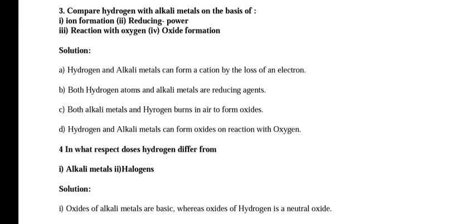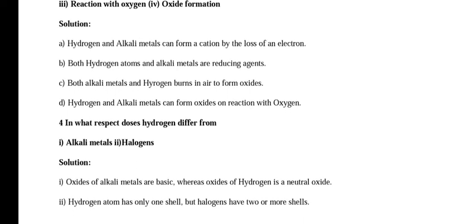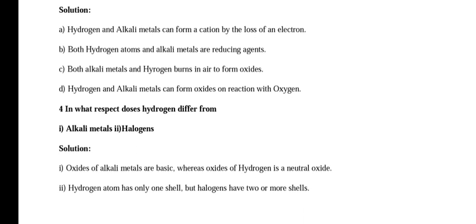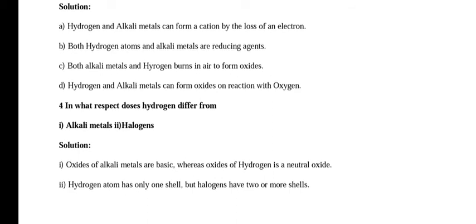In what respect does hydrogen differ from alkali metals and halogens? Oxides of alkali metals are basic, whereas the oxide of hydrogen is a neutral oxide. Hydrogen atoms have only one shell, but halogens have two or more shells.